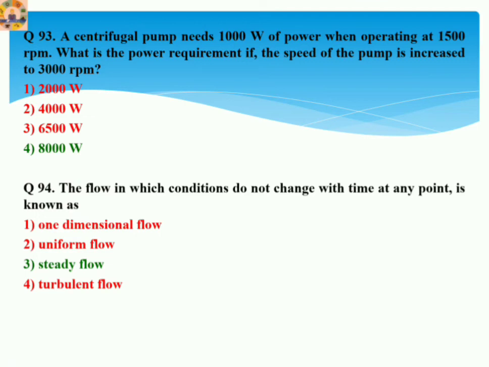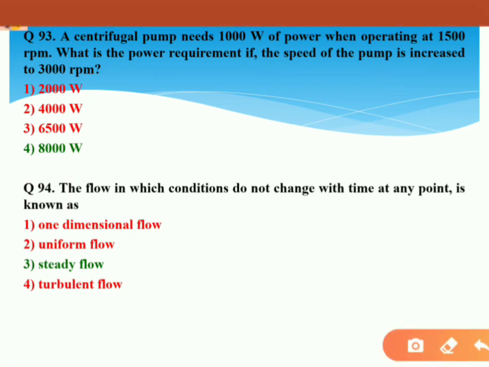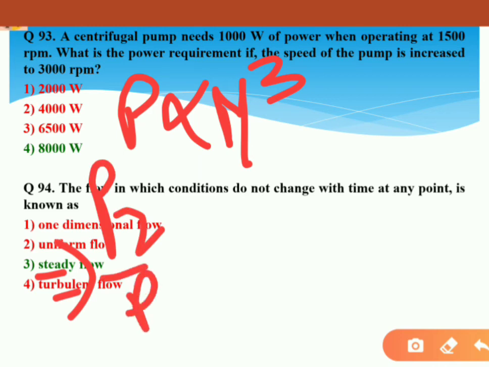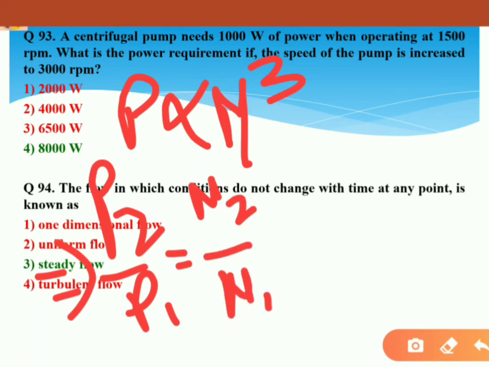Question 93. A centrifugal pump needs 1,000 watt of power when operating at 1500 rpm. What is the power requirement if the speed of the pump is increased to 3000 rpm? So just see the formula. According to the formula, power is proportional to the cube of the speed. So P2 divided by P1 is equal to (N2 divided by N1) cubed.